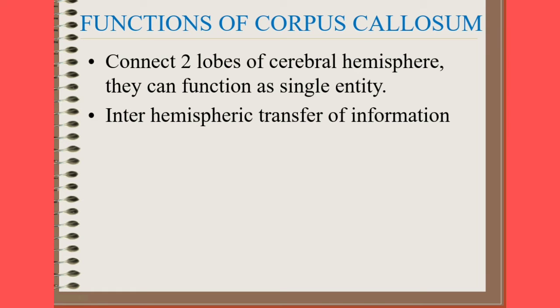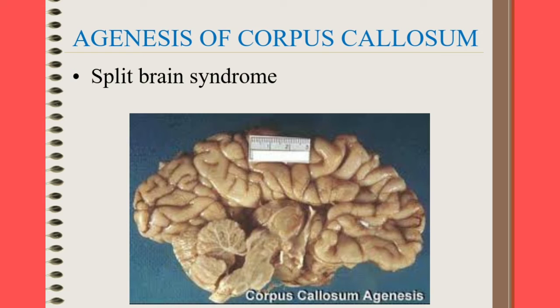What is the function of the corpus callosum? It connects the two lobes of cerebral hemisphere so they can function as a single entity. Interhemispheric transfer of information is done by the corpus callosum. This picture shows agenesis of the corpus callosum, which leads to split brain syndrome.